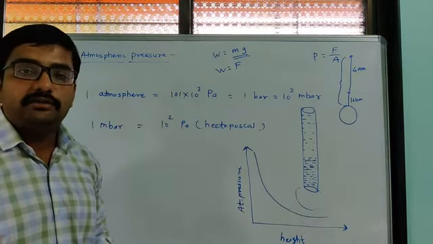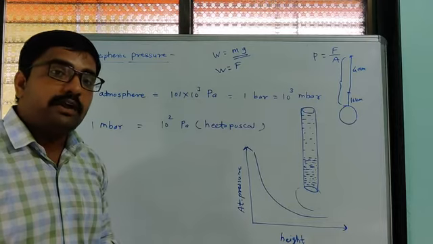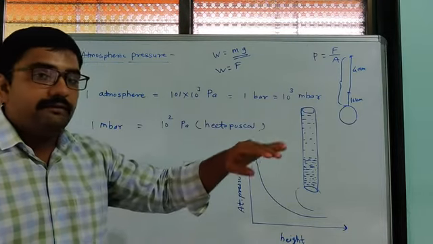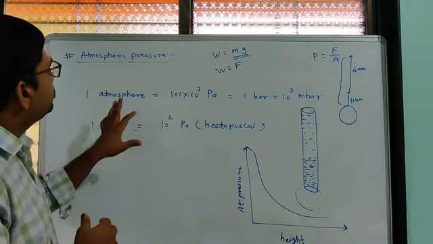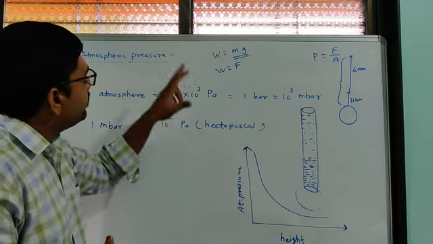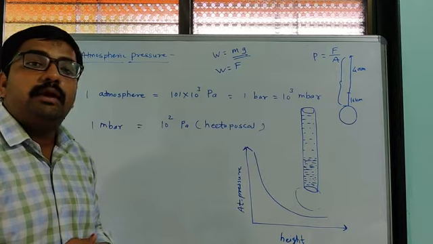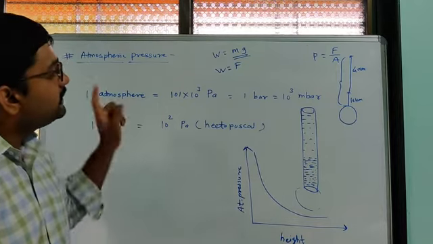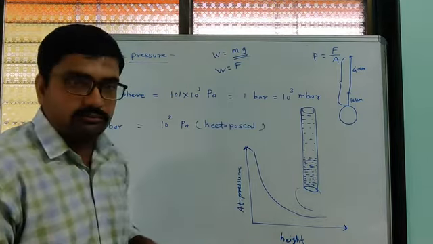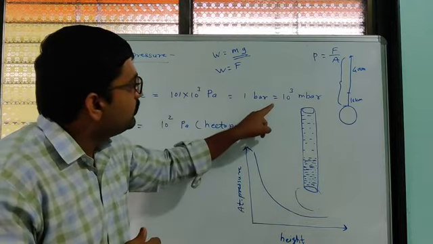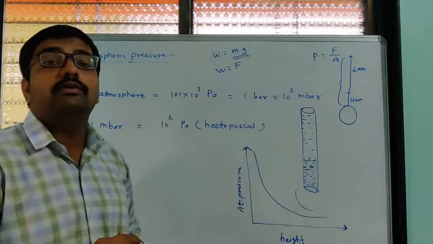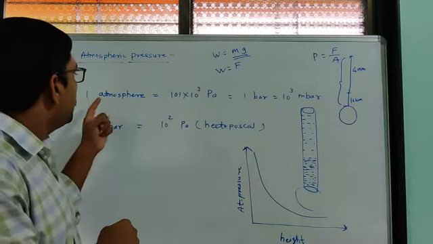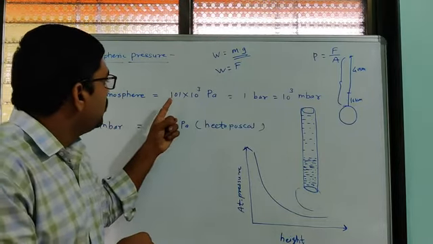One atmospheric pressure is the pressure applied by the atmosphere at sea level, and it is 101 into 10 raised to 3 Pascal, which is equal to 1 bar. This conversion you also have to remember. One atmospheric pressure means what?